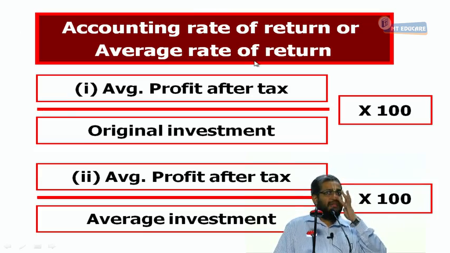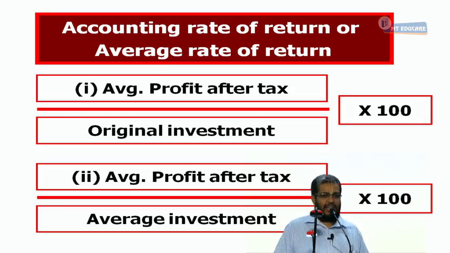Formula 1 is average profit after tax divided by original investment into 100. Formula 2 is average profit after tax divided by average investment into 100.